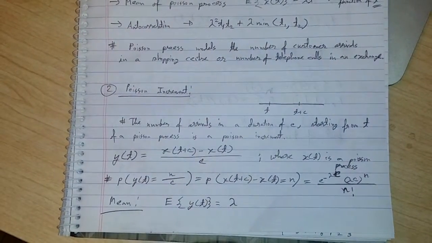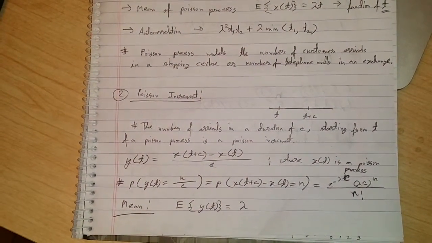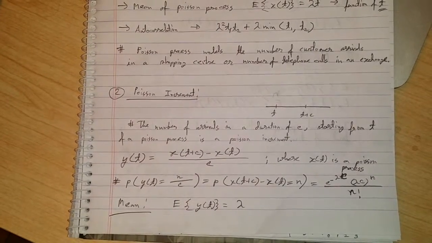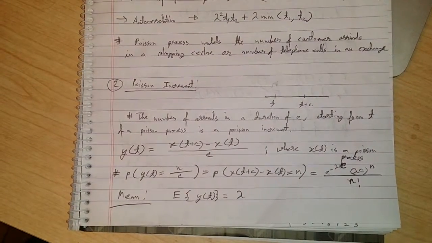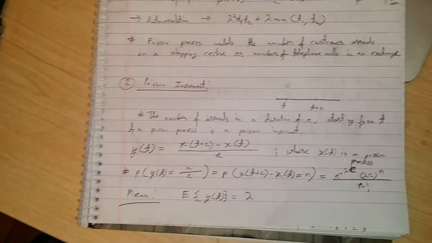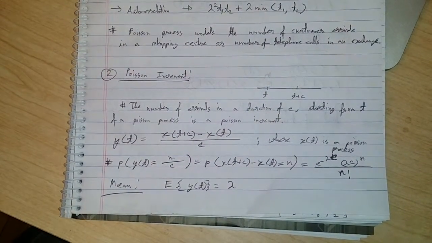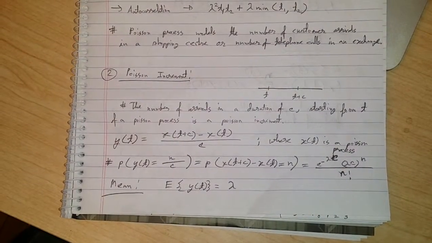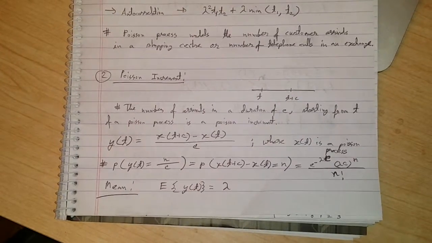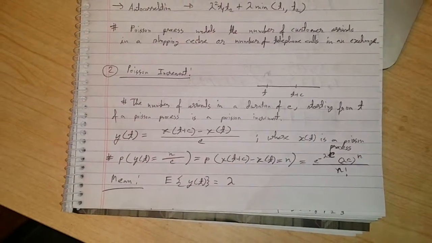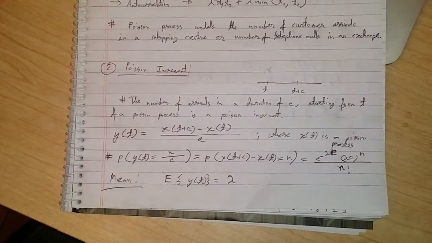Poisson increment: if a Poisson process starts from time t and goes for the duration of c, so the ending time is t plus c, then the Poisson increment is defined as x of t plus c minus x of t, divided by c. So y of t will be in the shape of n by c if the probability of x of t plus c minus x of t is equal to n. Then the probability function is e to the power minus lambda c, lambda c to the power n, by n factorial.